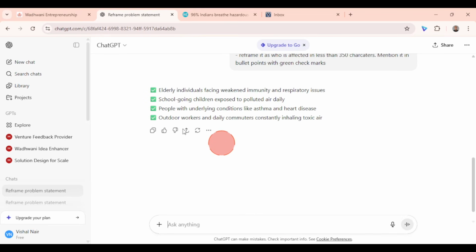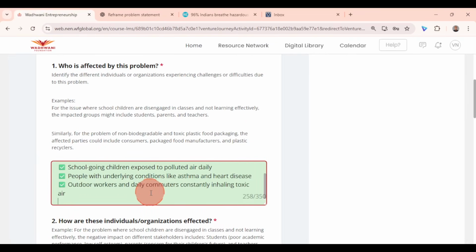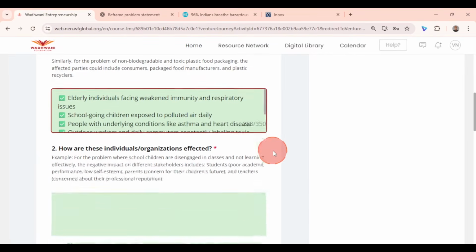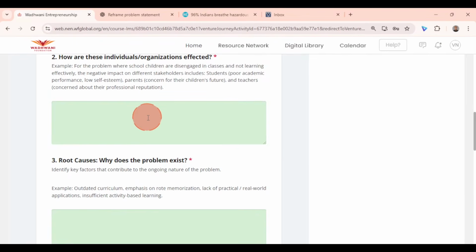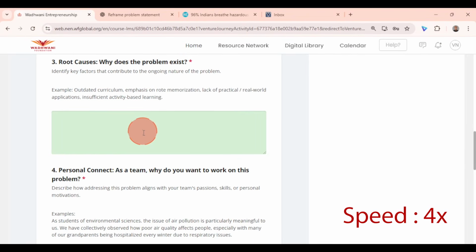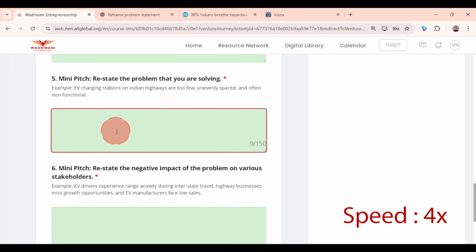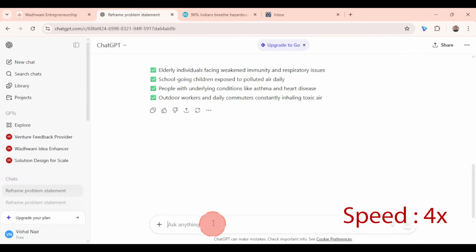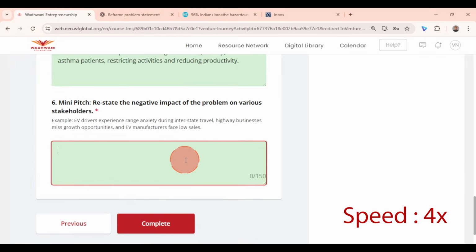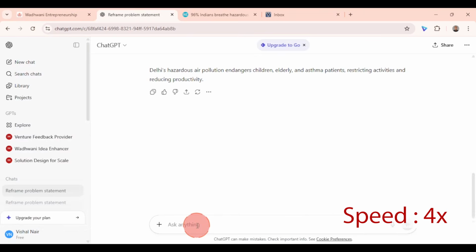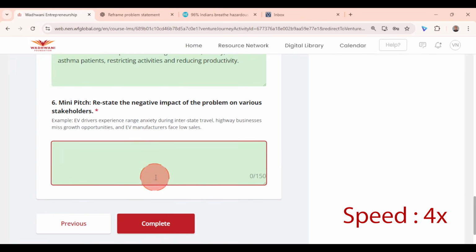So once I do that, you see over here, elderly individuals facing. Now it comes with this green check mark. Go ahead, copy it, come here and paste it, and it looks really good, right? It looks neat. So in the same way, go ahead and fill the other activities also. Completed.